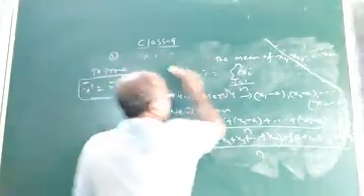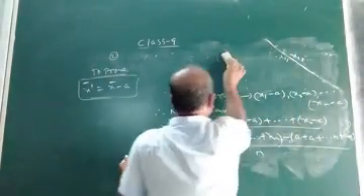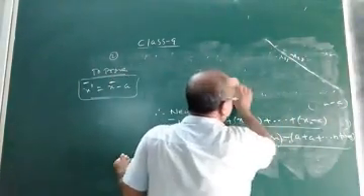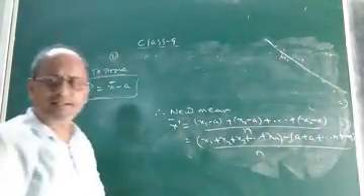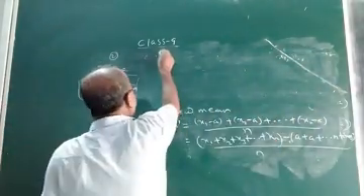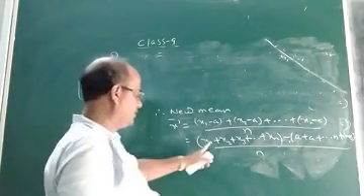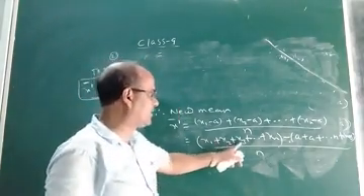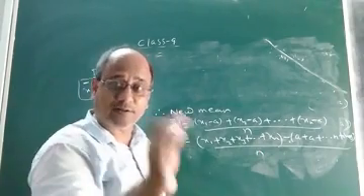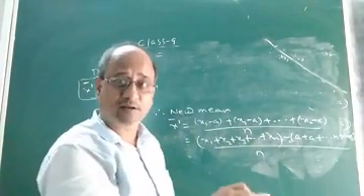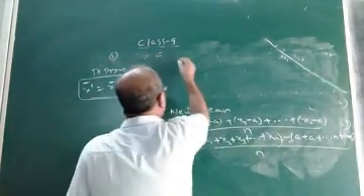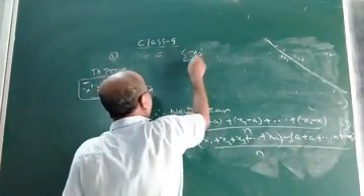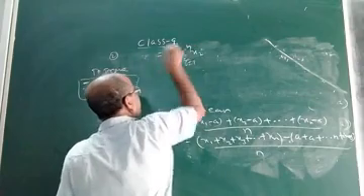Now let us simplify this expression further. What will we get? This is x1 plus x2 plus x3 up to xn, that means the sum of the n observations, which is equal to sigma xi. So in place of this, we will write sigma xi, i taking values from 1 to n.